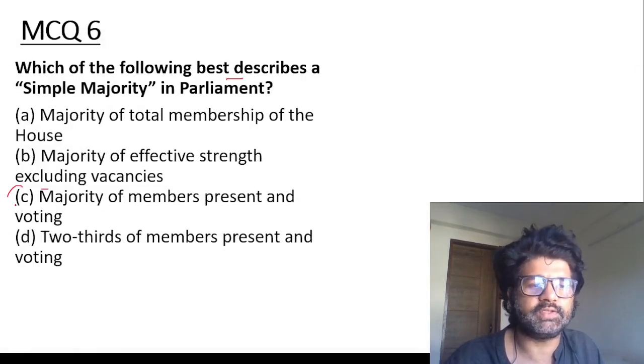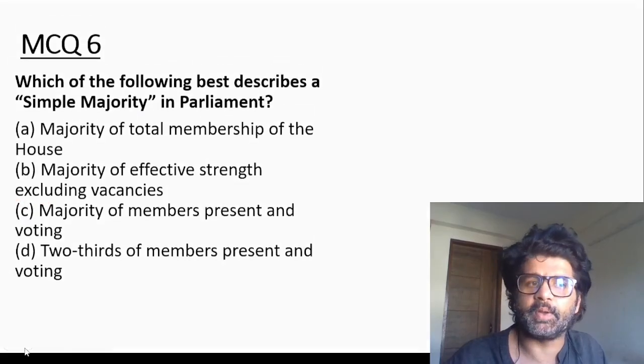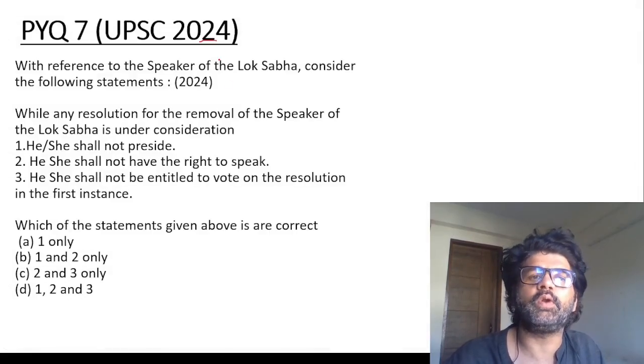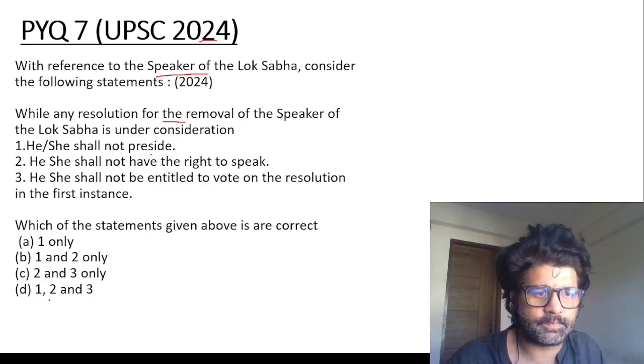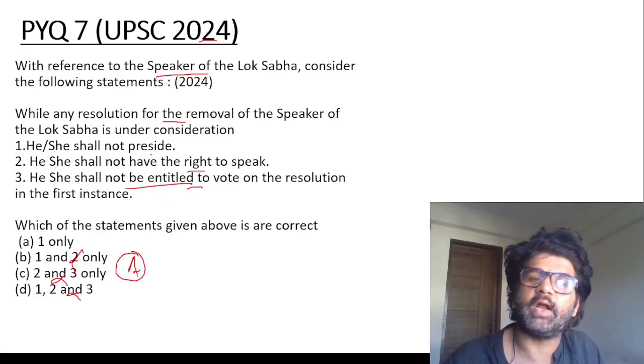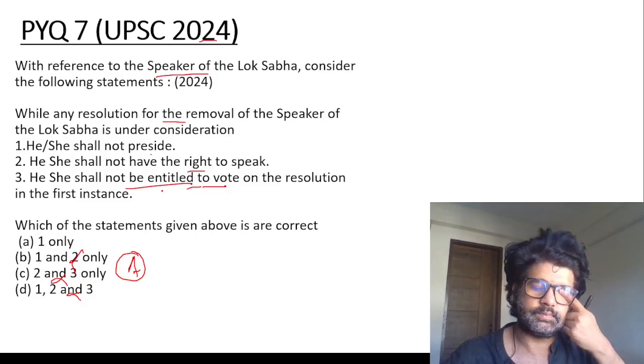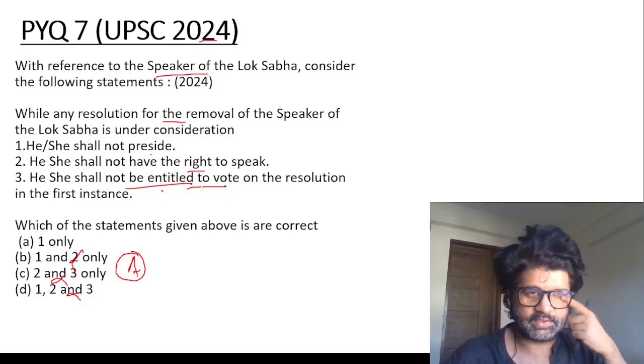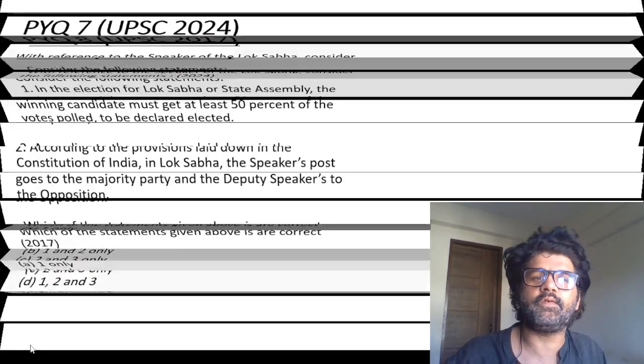Members present and voting. These are important topics, guys. You have to revise them. Again, a 2024 PYQ. With reference to the Speaker, on a resolution for removal, he shall not preside. Correct. He shall not, no, he has the right to speak. So the second is wrong. If you eliminate the second, you will get the answer A, 1 only. He shall be entitled to vote in the first instance. So the third is also wrong, and the answer is A, 1 only.